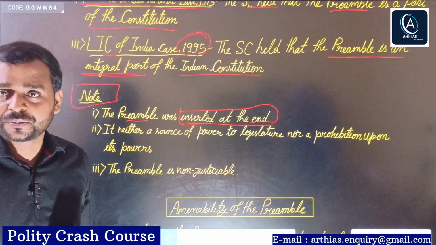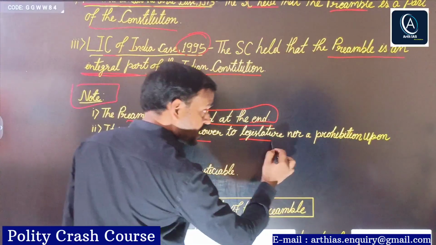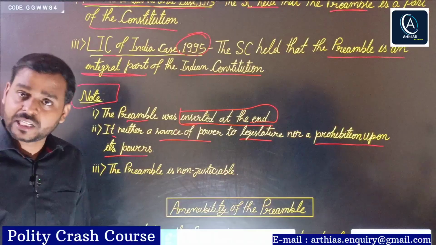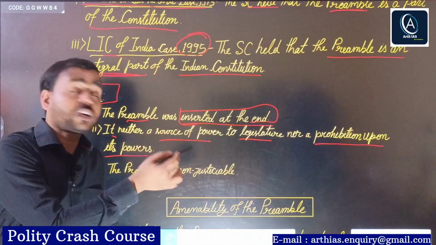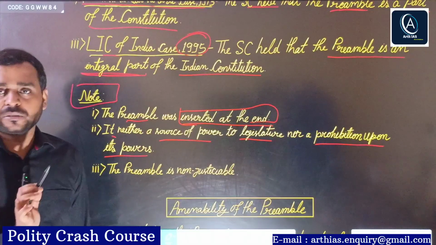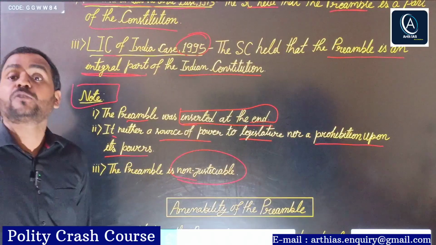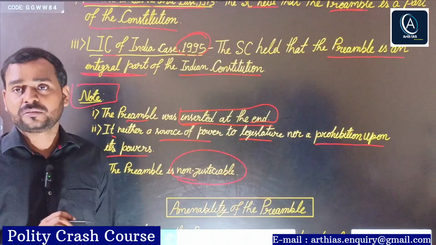while interpreting the constitution. Next, it is neither a source of power to the legislature nor a prohibition upon its power. Next, it is non-justiciable. Non-justiciable means it cannot be enforced in the court of law.